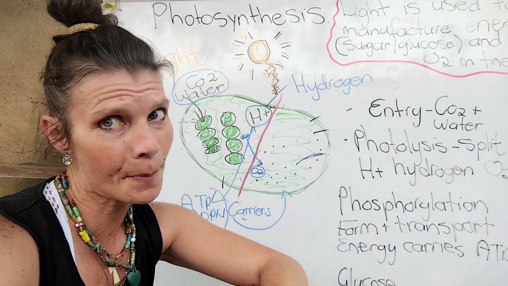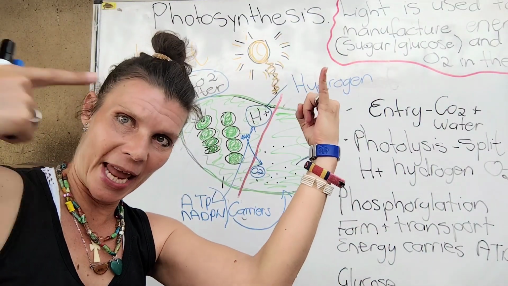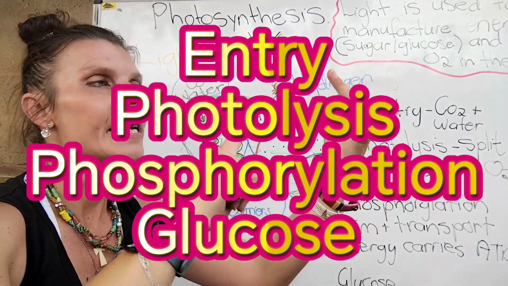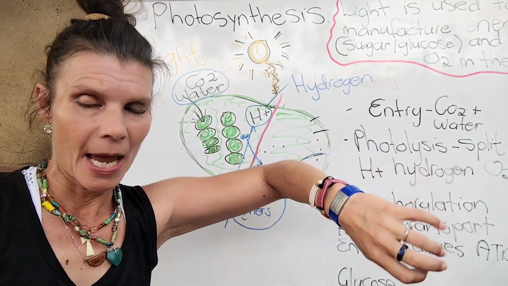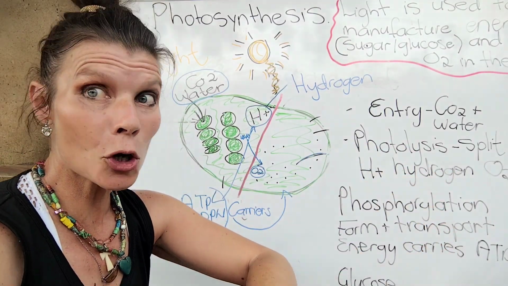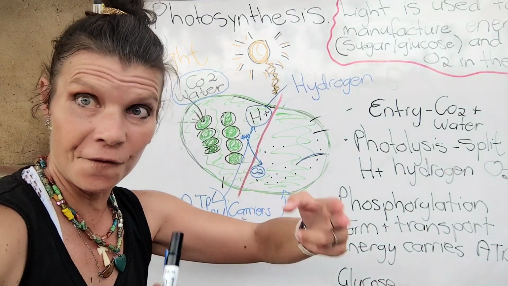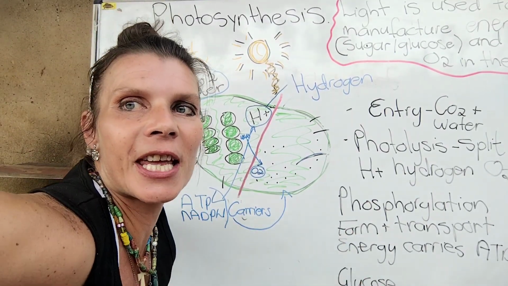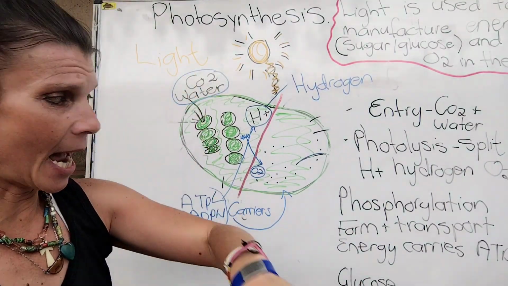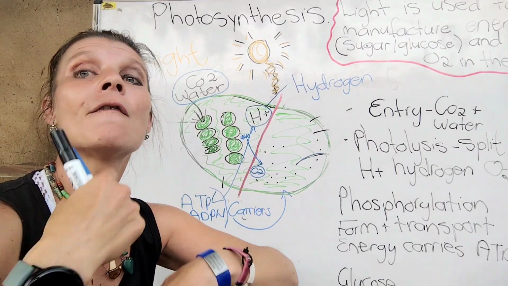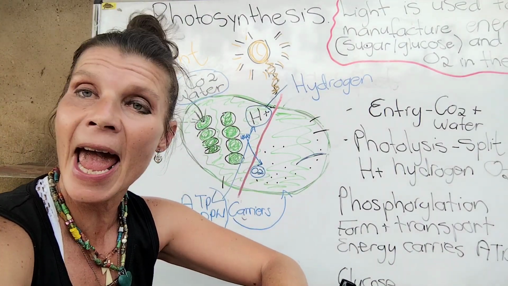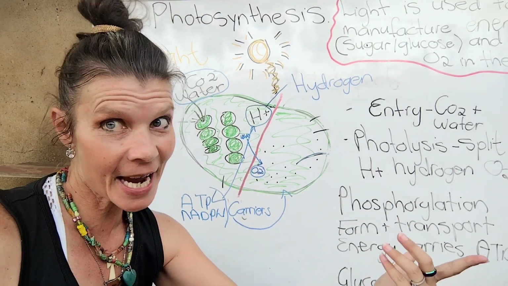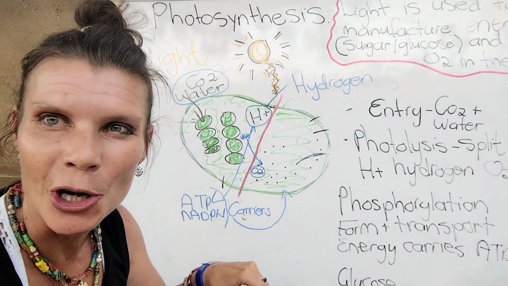So let's quickly check the process. Number one, the entry. Right. Number two, photolysis, the split. Number three, phosphorylation, the forming of energy carriers. And number four, my formation of glucose, energy, carbohydrates and starch. Yes? Now let's see how it works.